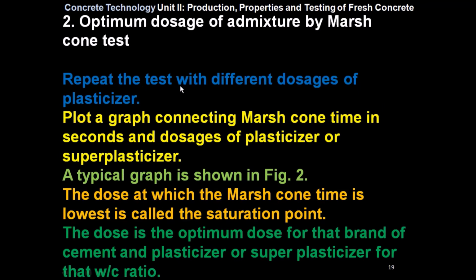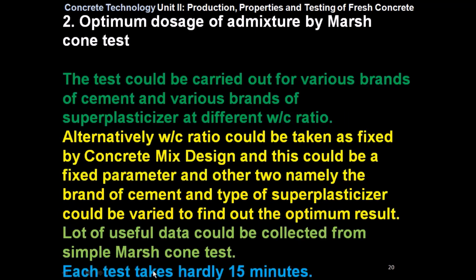Repeat the test with different dosages of plasticizer. Plot a graph connecting Marsh-Cone time in seconds and dosages of plasticizer or superplasticizer. A typical graph is shown in figure 2. The dose at which the Marsh-Cone time is lowest is called the saturation point. This dose is the optimum dose for that brand of cement and plasticizer or superplasticizer for that water cement ratio.